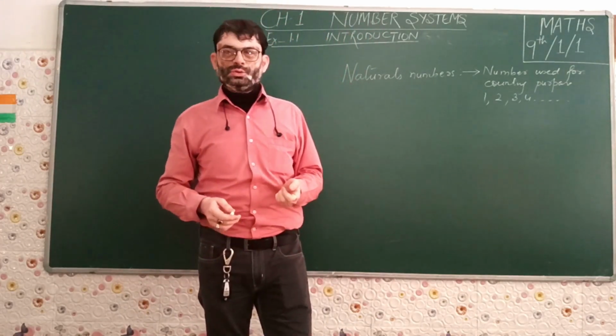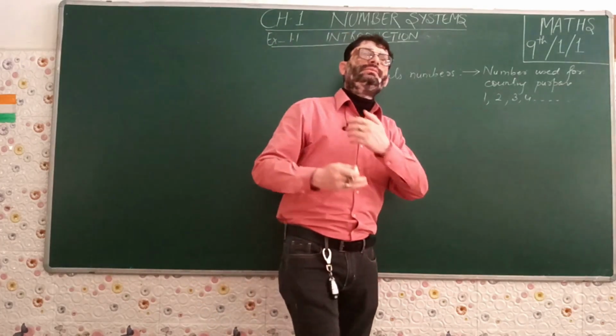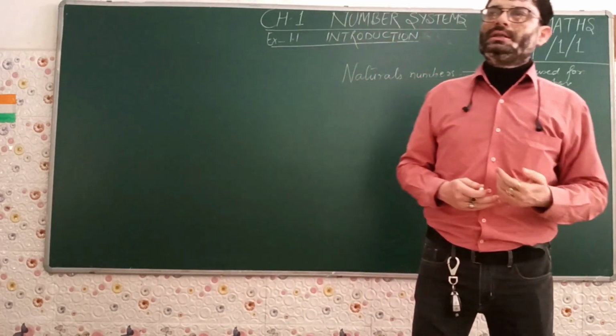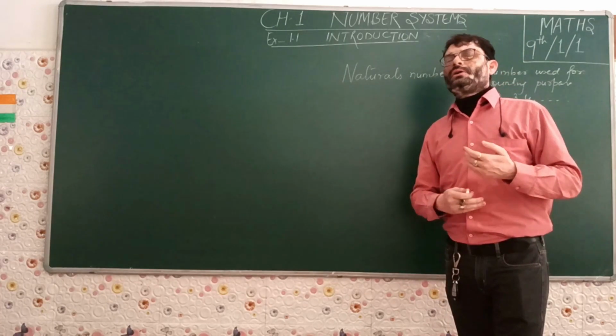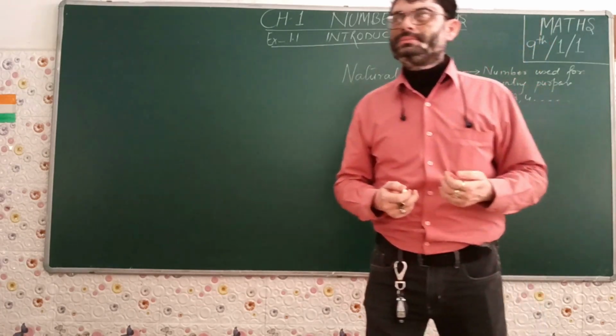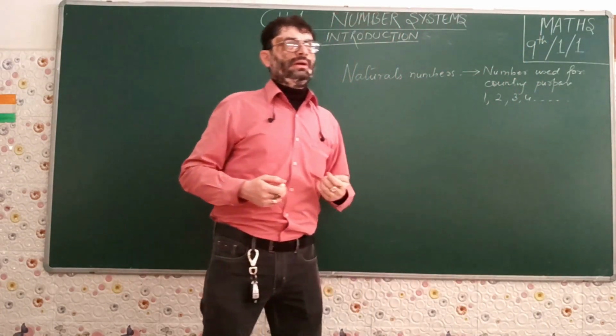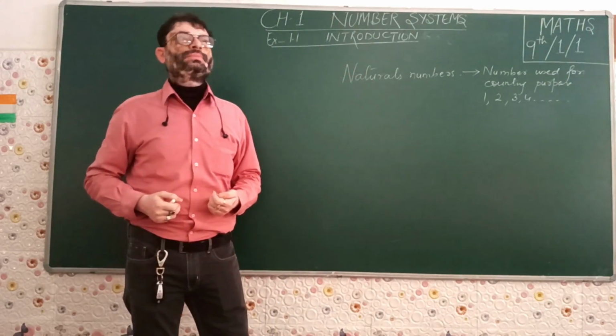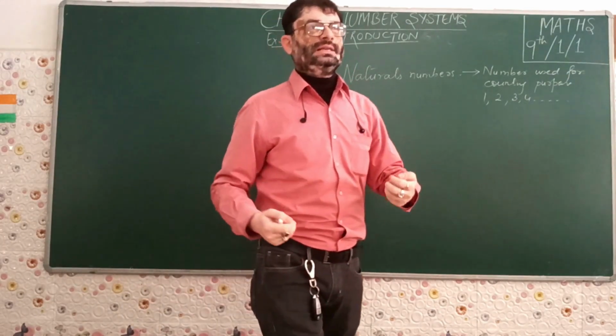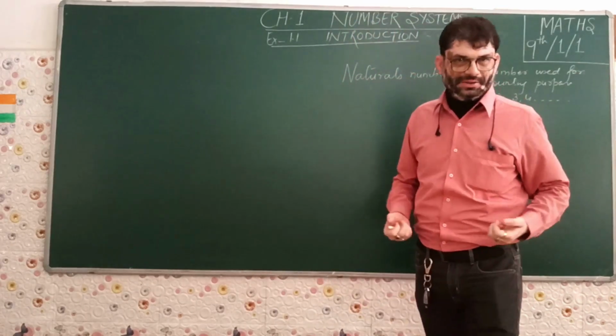Then again, when we moved on in our early childhood, we came across one more important digit. When I used to play with my friends, they had some chocolates in their pockets and I didn't have any.